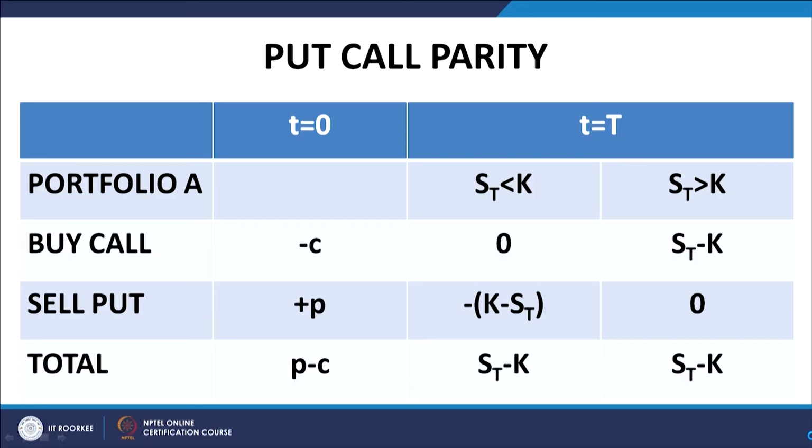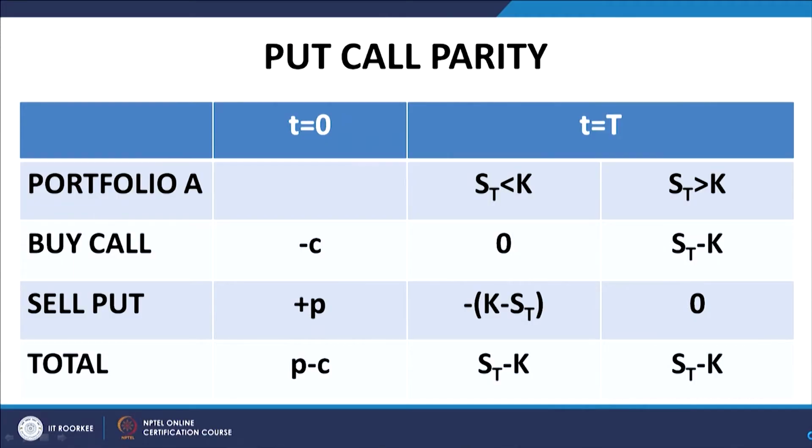And obviously, if ST is greater than k, then the party who is long in the option will not exercise the option, because he would rather sell in the market at a higher price than exercise the option, and therefore, the payoff from the option would be 0, the option would lapse unexercised.